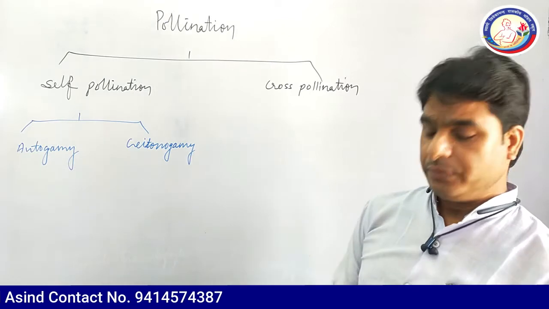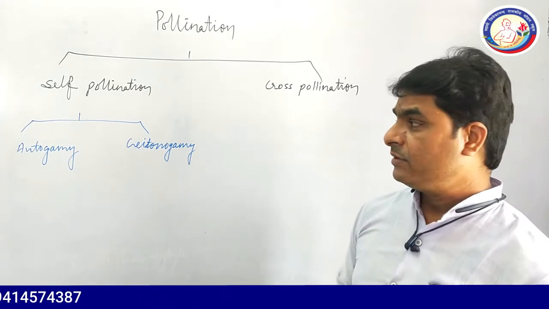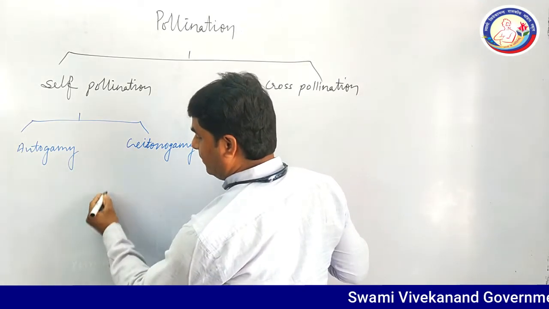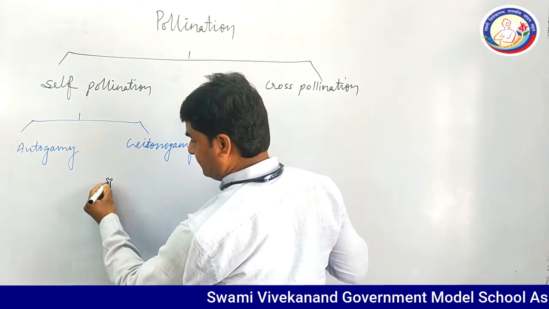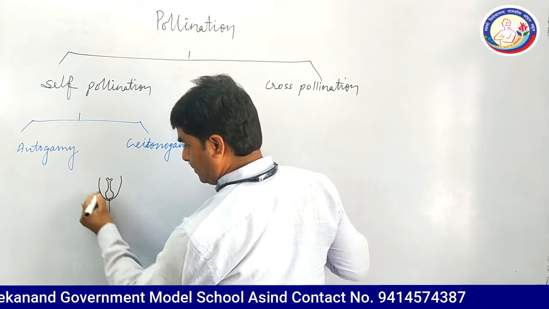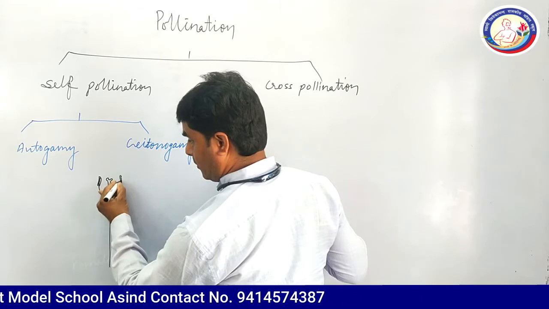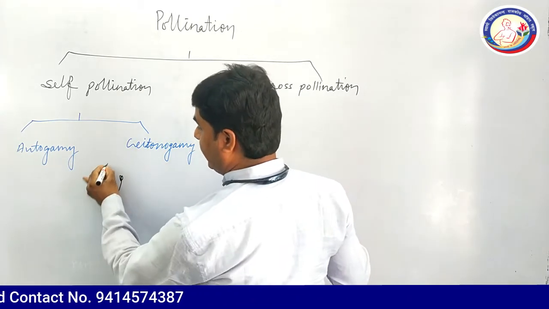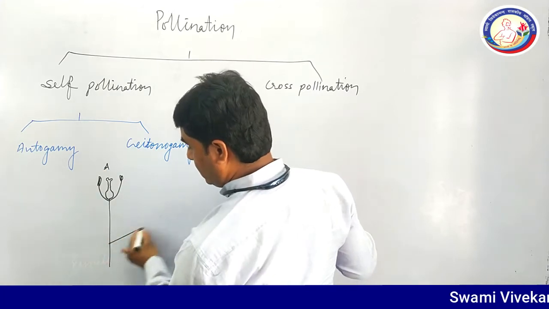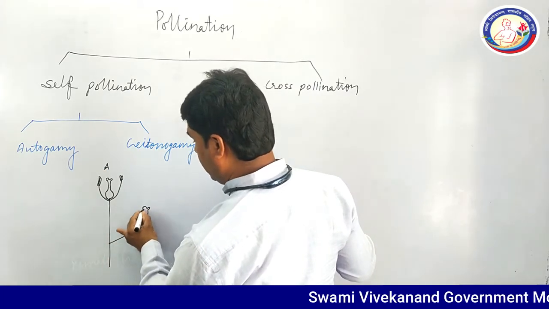If you want to understand the topic, have a look at the structure here. This is flower A. This is another flower on the same plant.